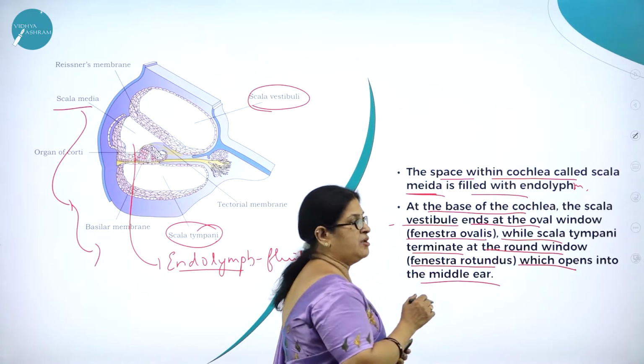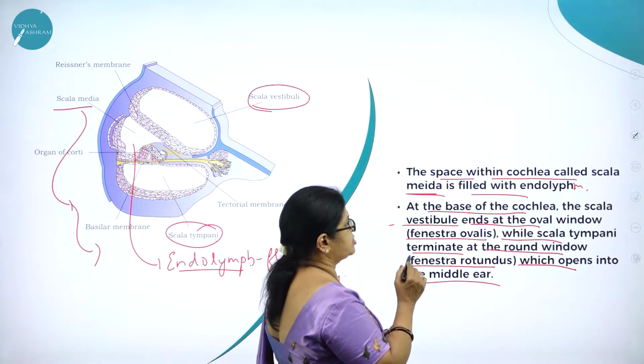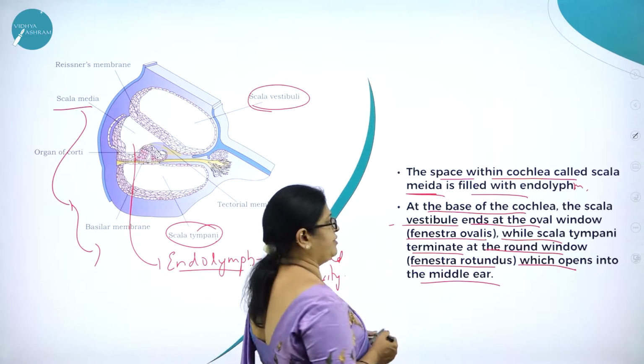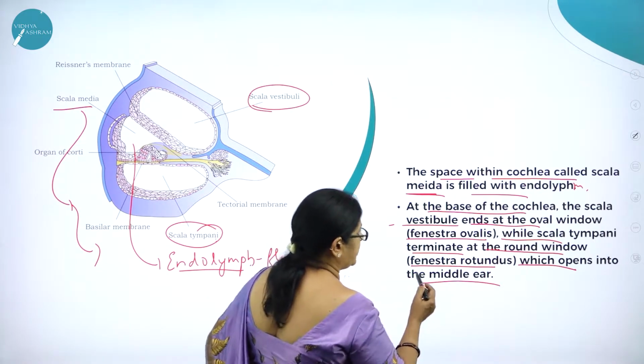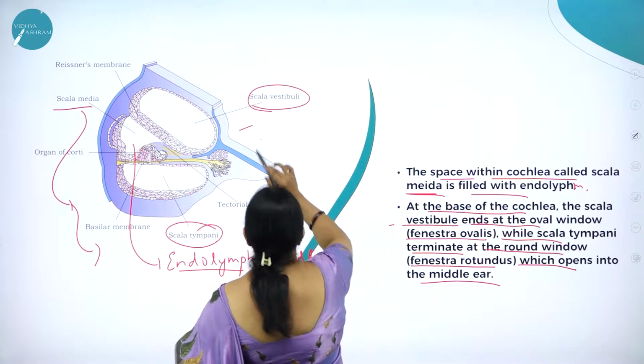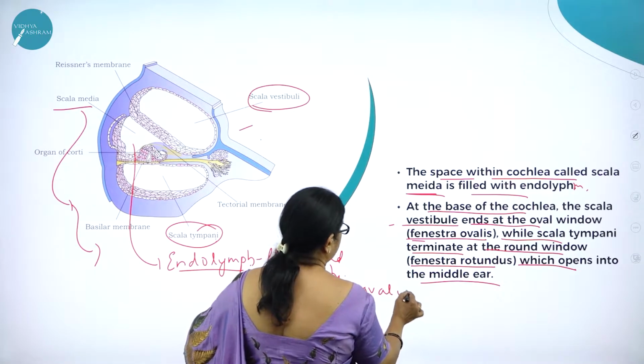So the cochlea is the highly coiled part of the ear, and the space within the cochlea is called scala media, which is filled with endolymph. And at the base of the cochlea, the scala vestibuli ends at the oval window. Oval window is called as what?